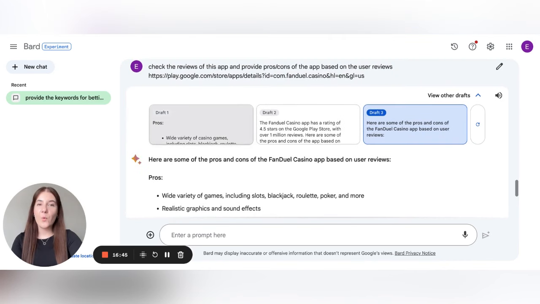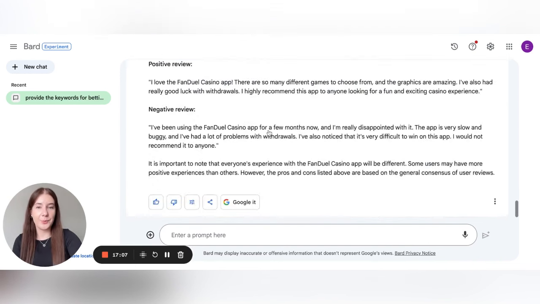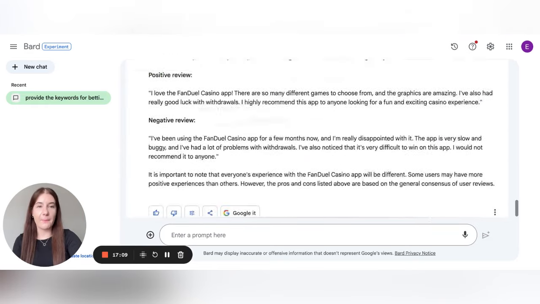But anyway, when you work with betting or gambling applications, we know that there are a lot of such apps published on both stores, and the competitiveness is extremely high. So one more important step you may take to attract more users is, of course, competitor analysis. And as we may see, Bard can really help with this within several minutes.